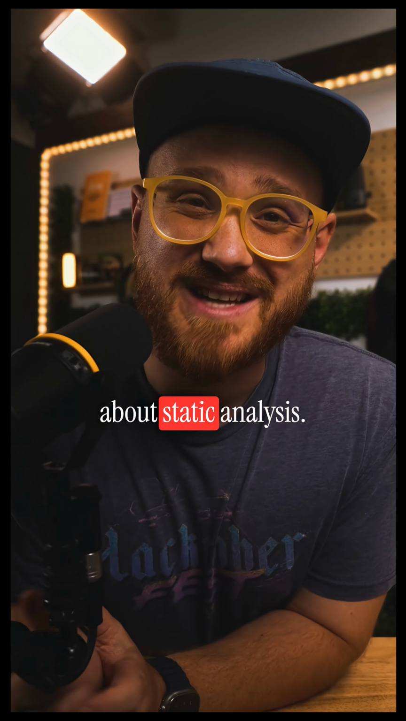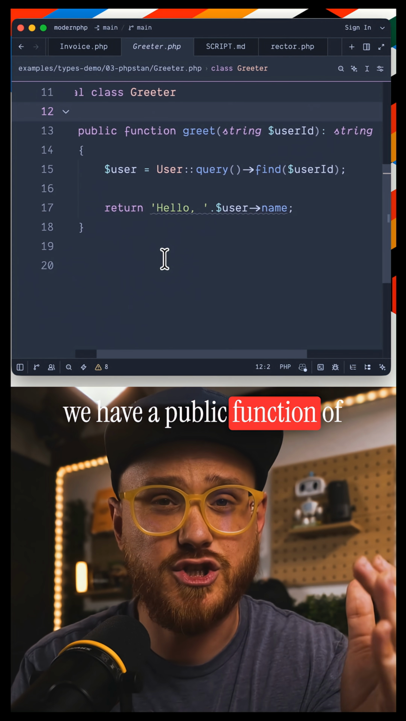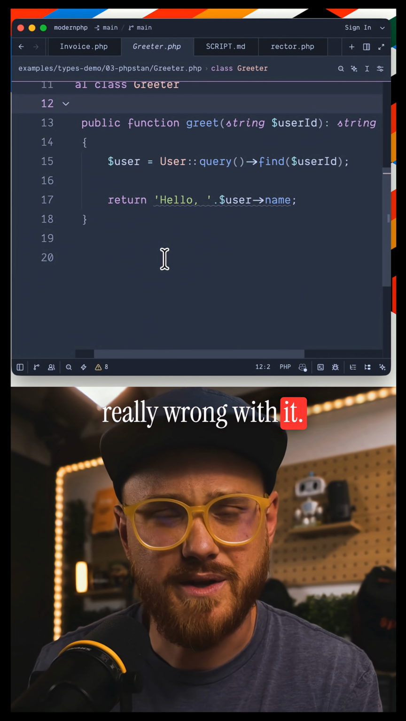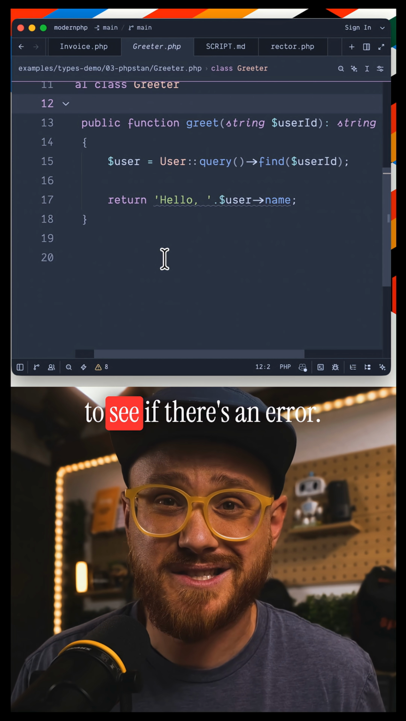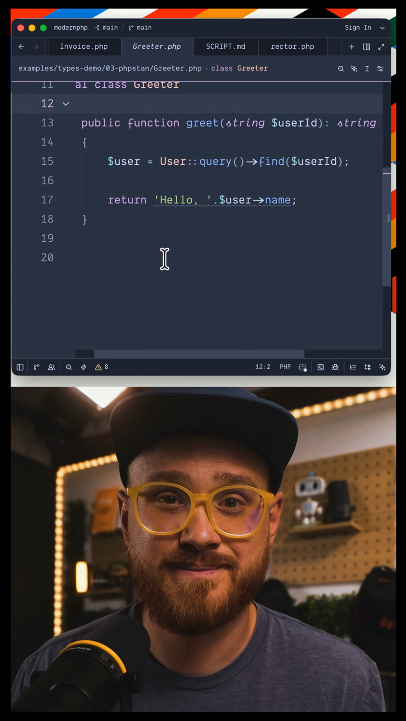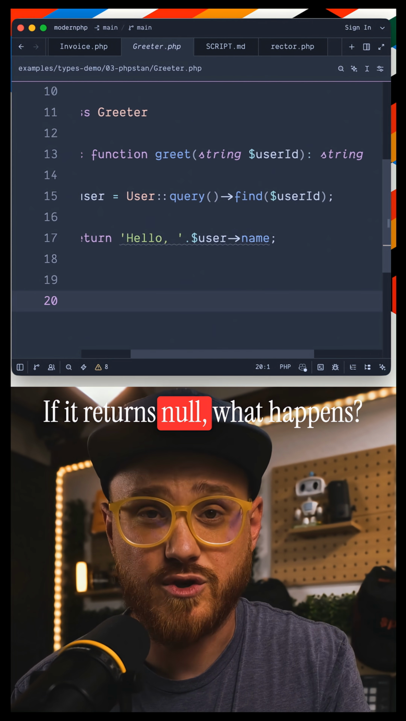Lastly, everyone's talking about static analysis. So what does PHP have? In this class of Greeter, we have a public function of greet, and there's nothing really wrong with it. Tests pass, so we should be good, right? I'll give you 2 seconds to see if there's an error. What if this user ID doesn't actually exist? If it returns null, what happens?